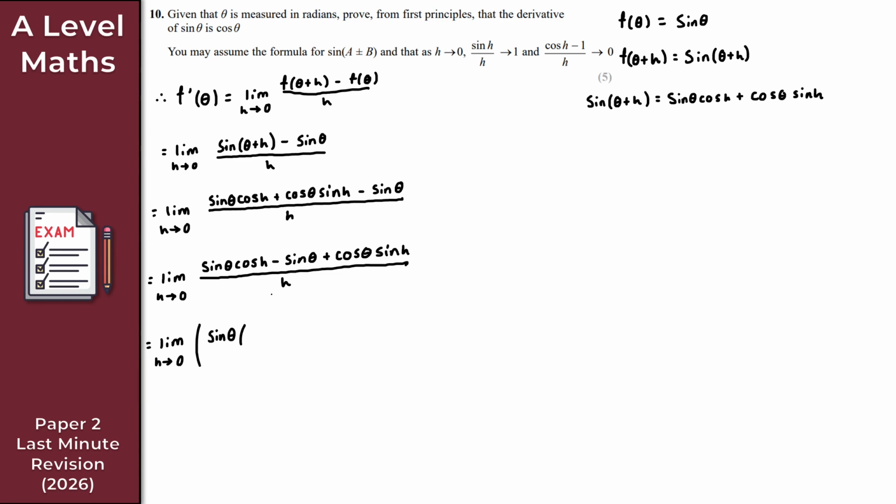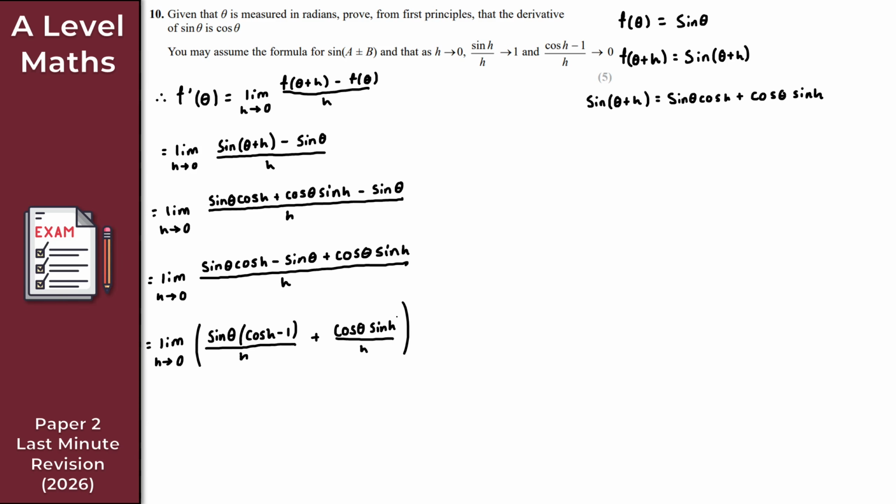Inside here then, what I get is cos h minus 1, like so. What I'll also do here at the same time is split these up then into two separate fractions. So this here then is sine theta cos h minus 1, like so, all over h, like that. That's the first part here. And then we can add here cos theta sine h over h, right? So cos theta sine h all over h.